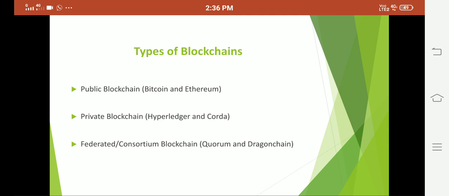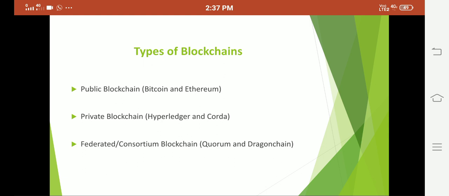Public blockchain is nothing but permissionless blockchain. Here everyone can join the network and perform transactions, with no restrictions. Private blockchain is permissioned blockchain, so only authorized people can join the blockchain, perform transactions and deploy smart contracts. And one more blockchain type we have is consortium.